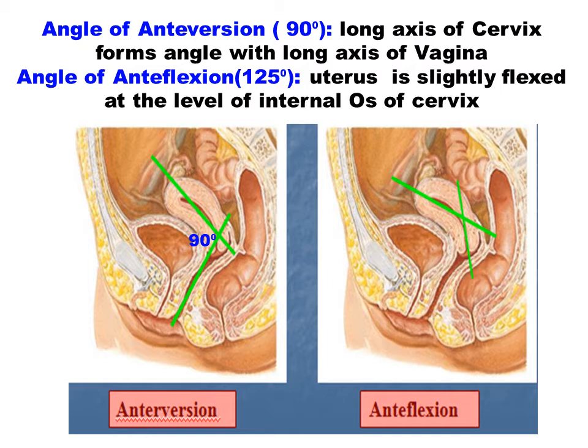Angle of anteversion is 90 degrees. Here the long axis of the cervix forms an angle with the long axis of the vagina, and it is 90 degrees. Angle of anteflexion is 125 degrees, and the uterus is slightly flexed at the level of the internal os of the cervix. So it is the angle between the body of the uterus and the cervix of the uterus. Angle of anteversion is between the uterus and vagina.